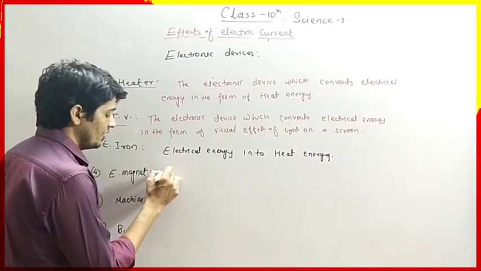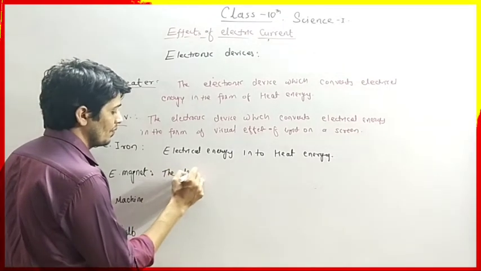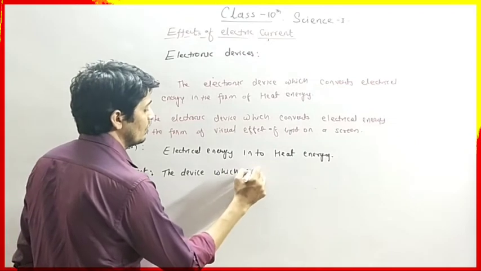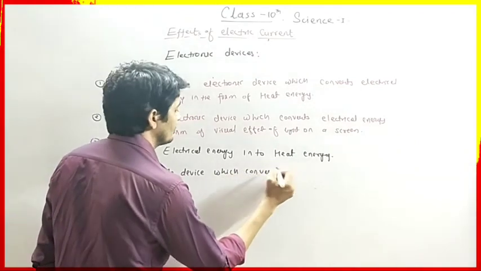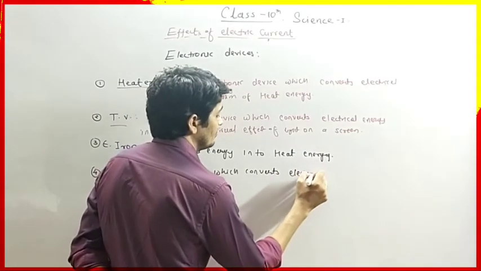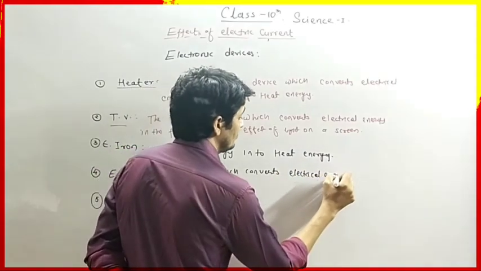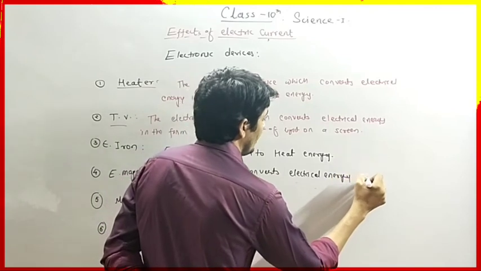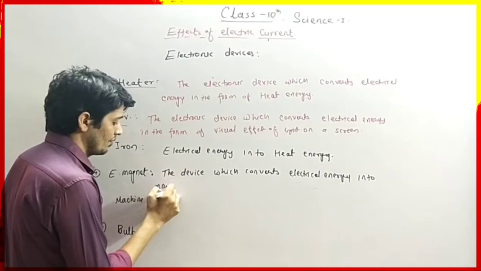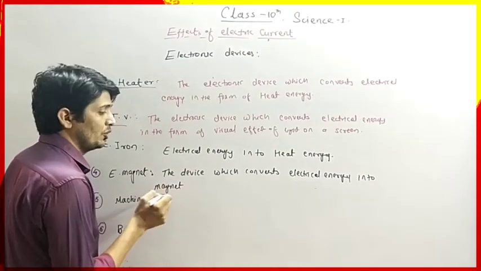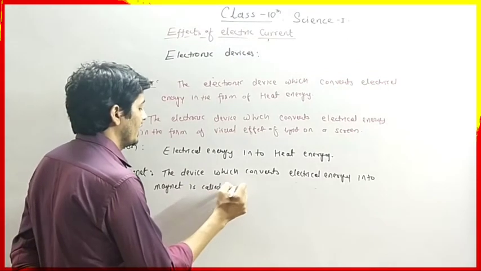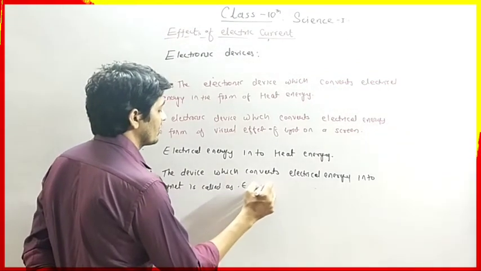So the device which converts electrical energy into magnetic energy, or into a magnet, is called an electromagnet.